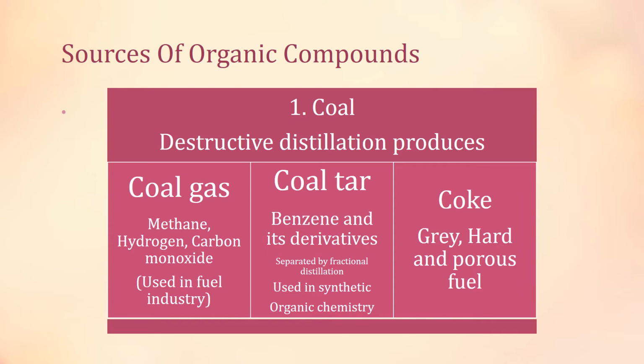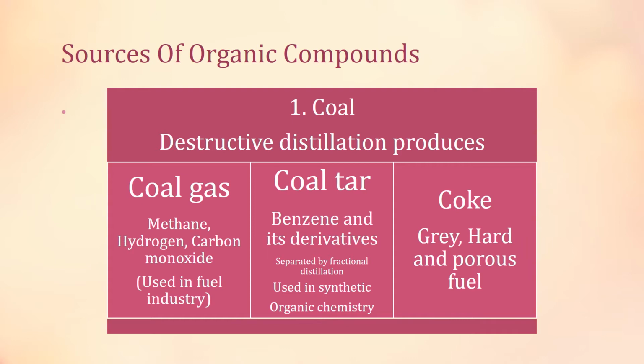Now what is this destructive distillation? In this process, coal is heated in the absence of air and at high temperature. So in the absence of air and at high temperature, this coal is converted into coal gas, coal tar and coke. Coal gas contains methane, hydrogen and carbon monoxide, and these are used in the fuel industry.